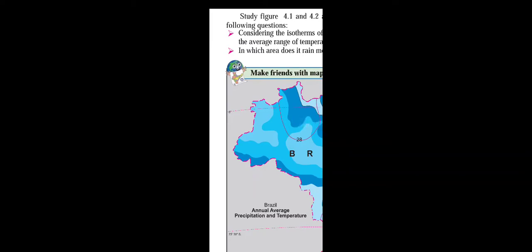So we will find a higher temperature near the equator. This is 0 degrees latitude, so near the equator we can find higher temperature.